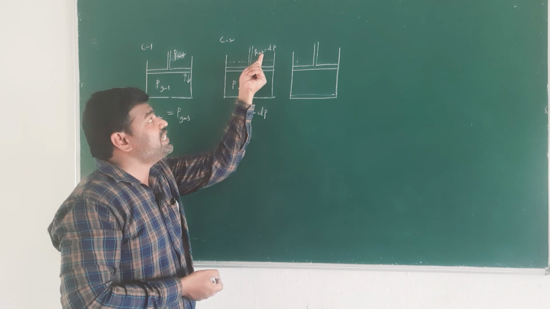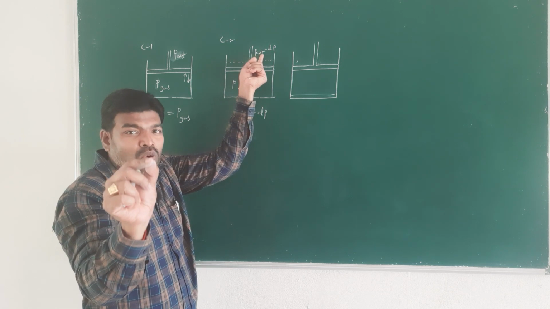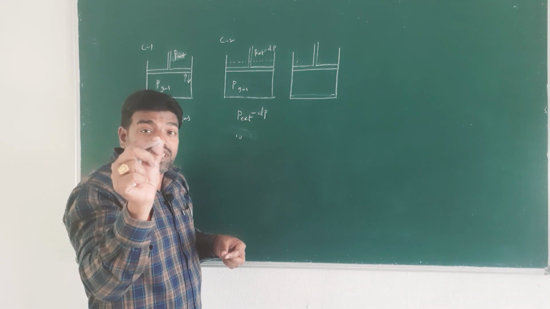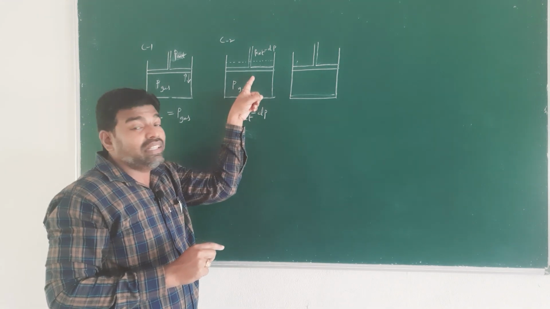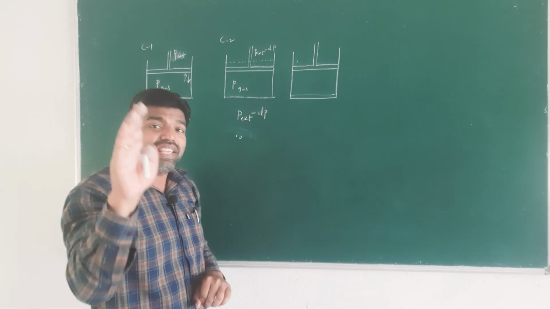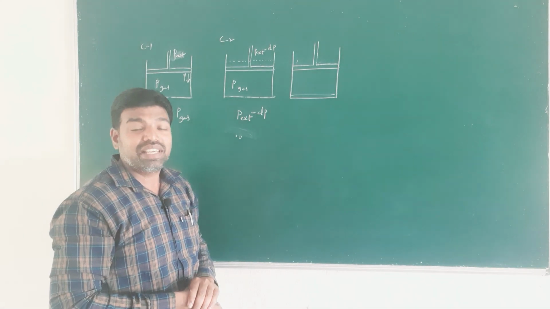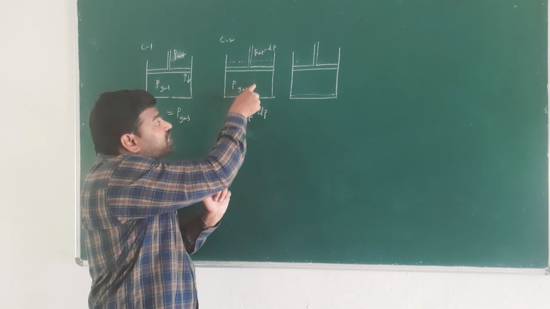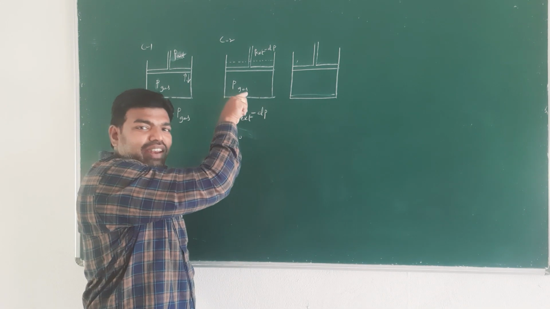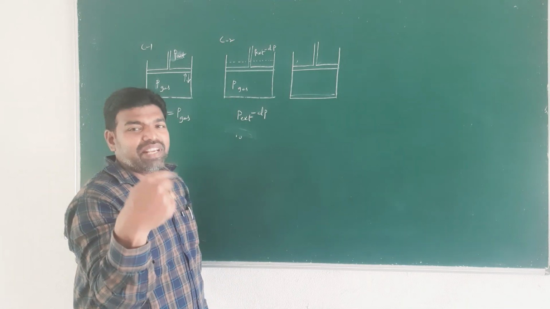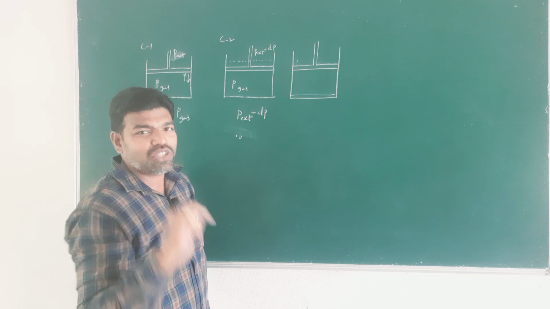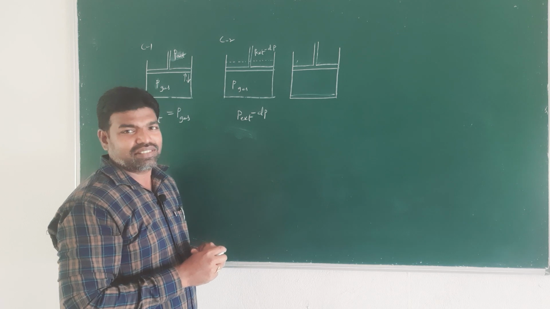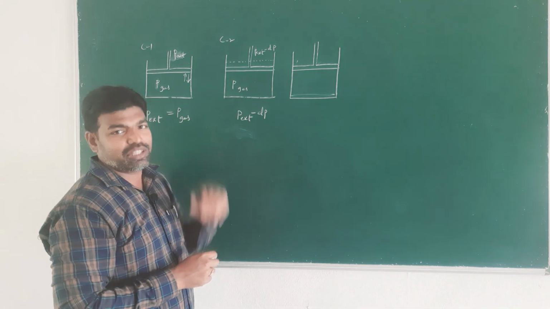But we decrease the external pressure by an infinitesimal amount. We are decreasing the external pressure by an infinitesimal amount, so this process can be reversed at any instant. In this process, the driving force is infinitesimally greater than the opposing force, and the process can be reversed at any instant. So such a process is called a reversible process.